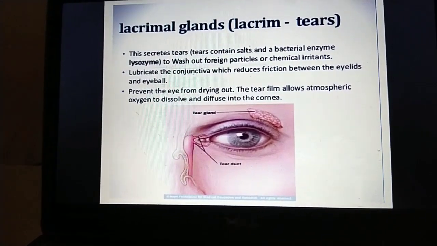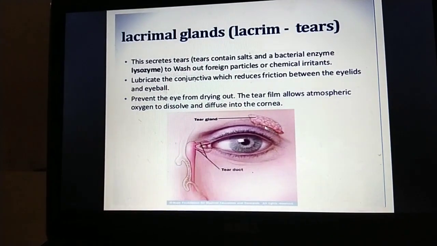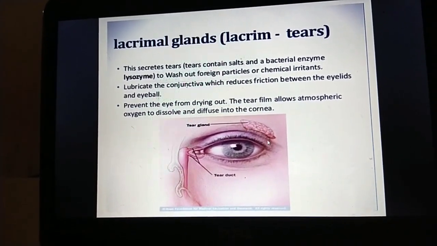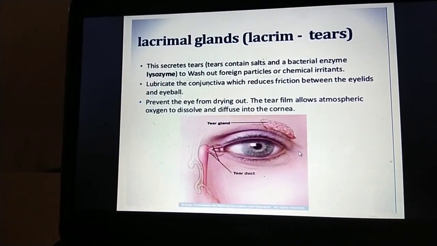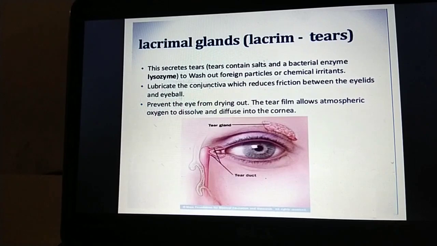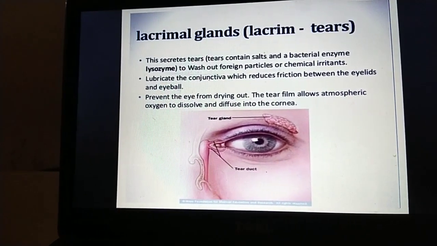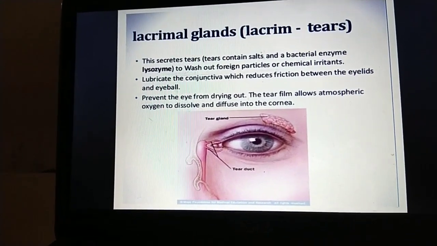You can see here, this is a lacrimal gland. It is situated in the upper lateral region of each orbit, in the lacrimal fossa of the orbit formed by the frontal bone.